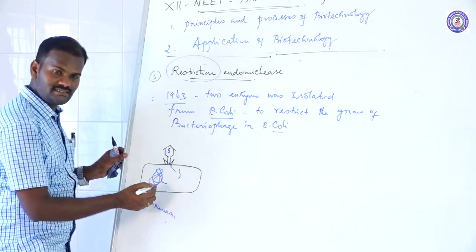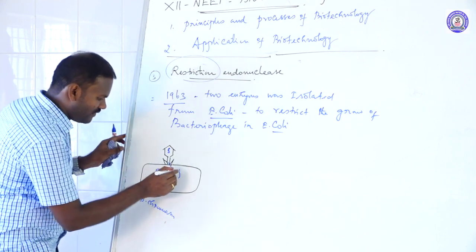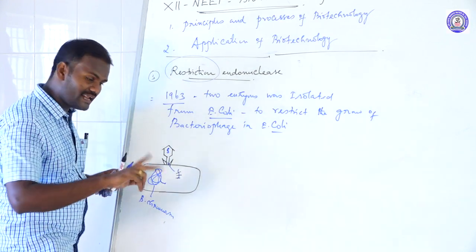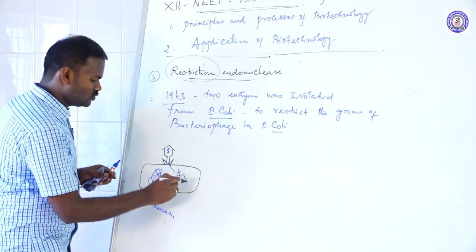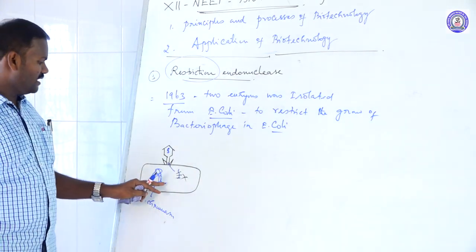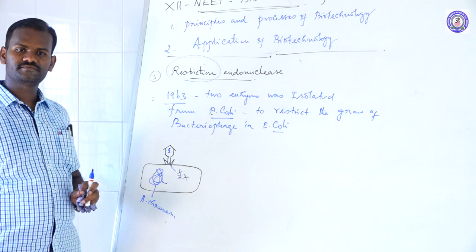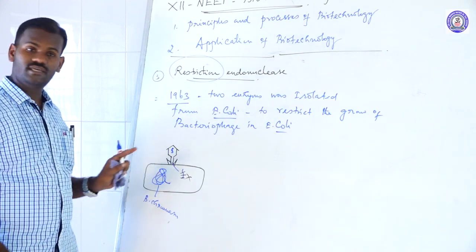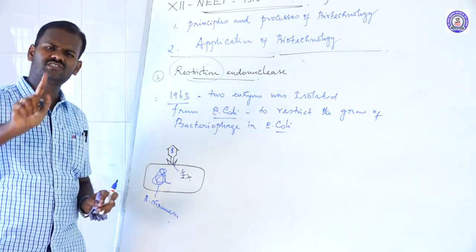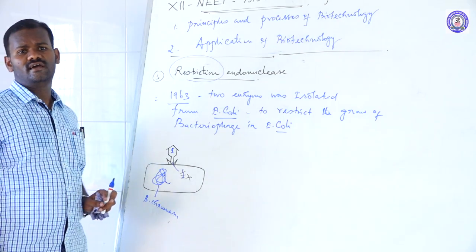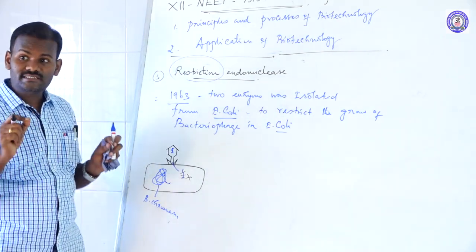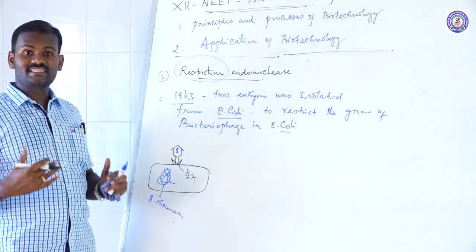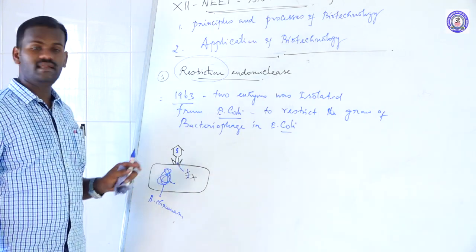Then what are the functions of this restriction endonuclease? To cut the viral DNA into small pieces, chopping it up and rendering the invading viral DNA into harmless product. So the bacteria can easily escape from the phage. So these enzymes are a defense mechanism of the E. coli bacteria. All bacteria produce at least one type of restriction enzyme. Why? Because it's a defense mechanism, protecting themselves against invading viral DNA.